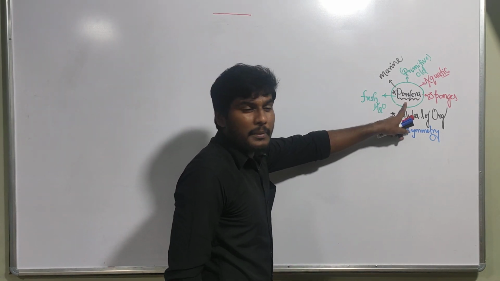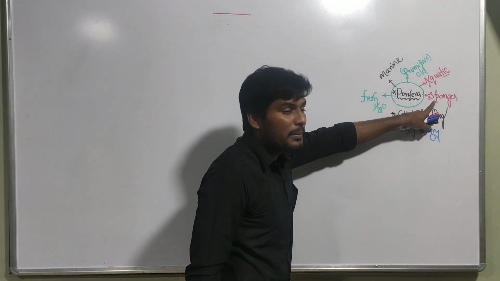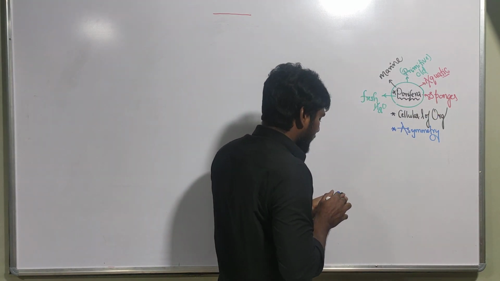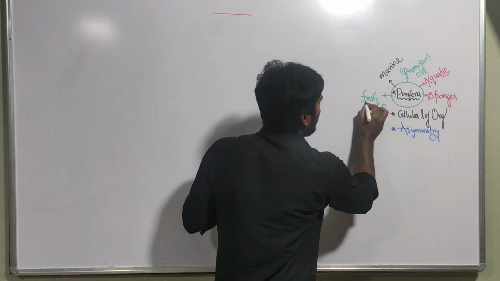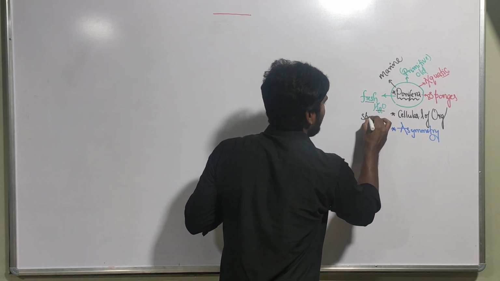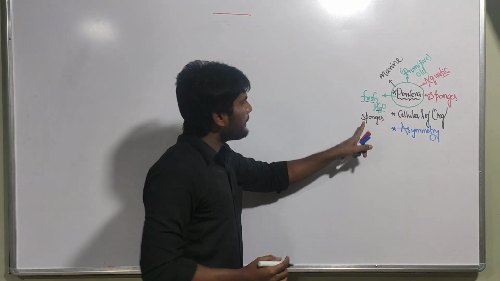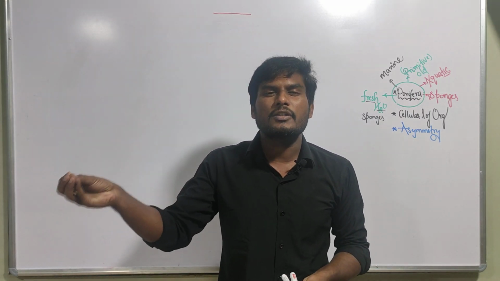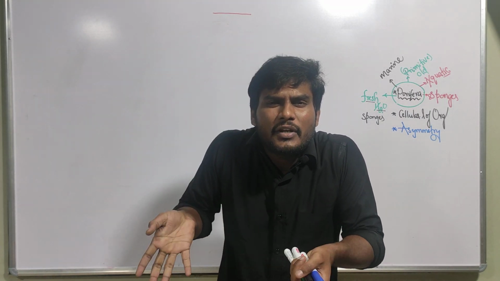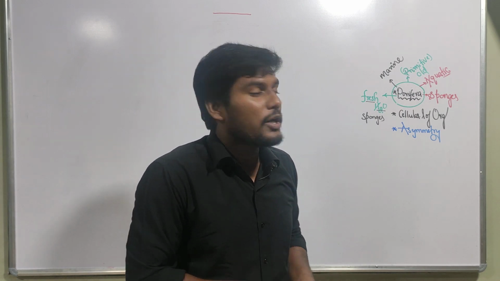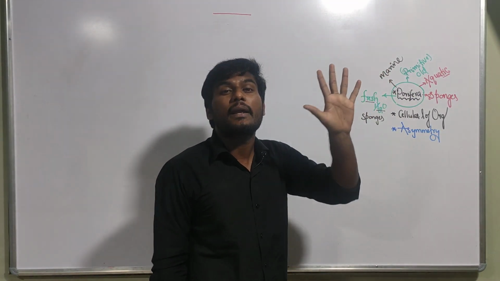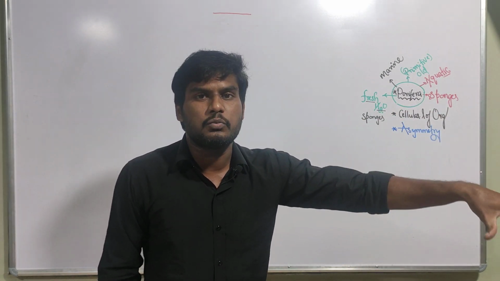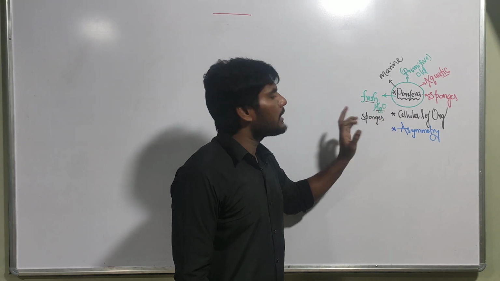Poriferans are commonly called what? Sponges. And remember, the sponge which is present inside fresh water, we call a freshwater sponge. The sponges present inside fresh water are named freshwater sponges. But most of the poriferans are present in which water? Marine water. Some are present in fresh water, and that sponge we call a freshwater sponge.